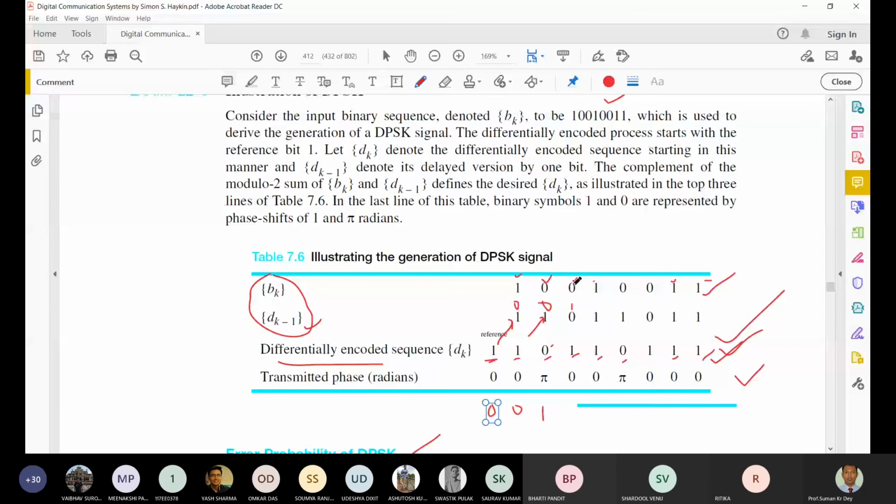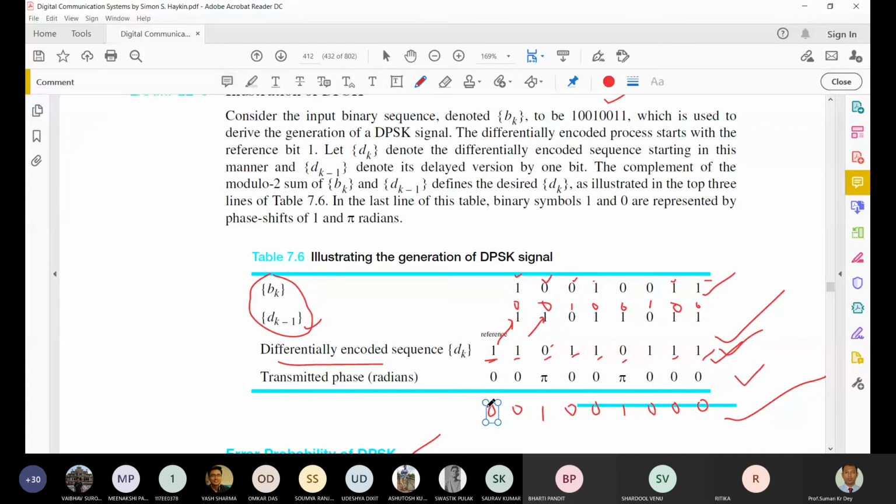Now 1 0, that means mismatch, it will be 0. This 0 will go here, 0 1, so again it is 0. This 0 will go here, 0 0, that means it will be 1. 1 will go here, so 0 1, it will be 0. This 0 will go here, 0 0 1, so it will be 0. Again this 0 will go here, so 0 1 0. That sequence you will send if you take the reference bit equal to 0.